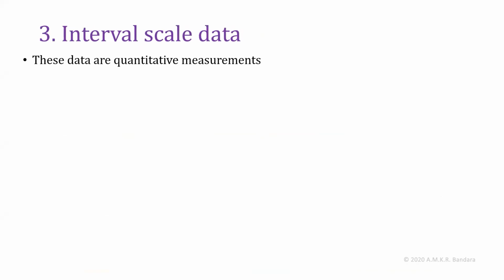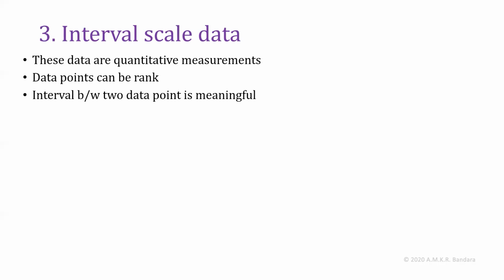These are quantitative measurement data. Earlier, the two types, nominal and rank scale data, are qualitative data. Interval scale data is quantitative data, quantitative measurement. In this type of data, the data points can be ranked, and the interval between two data points is meaningful, not like in the ordinal scale data.